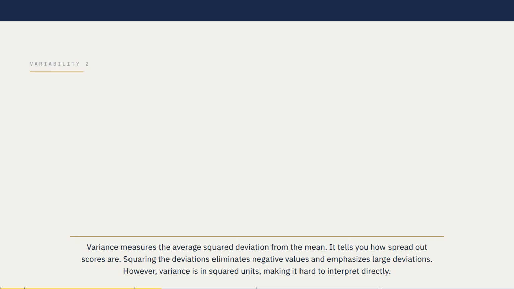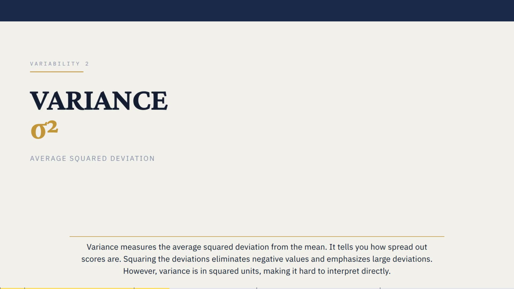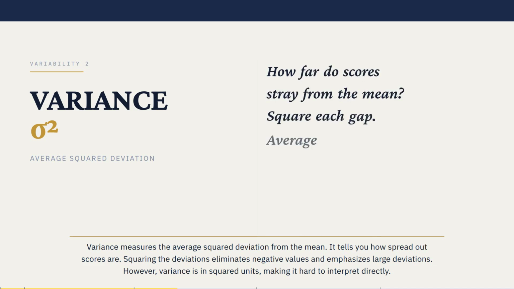Variance measures the average squared deviation from the mean. It tells you how spread out scores are. Squaring the deviations eliminates negative values and emphasizes large deviations. However, variance is in squared units, making it hard to interpret directly.